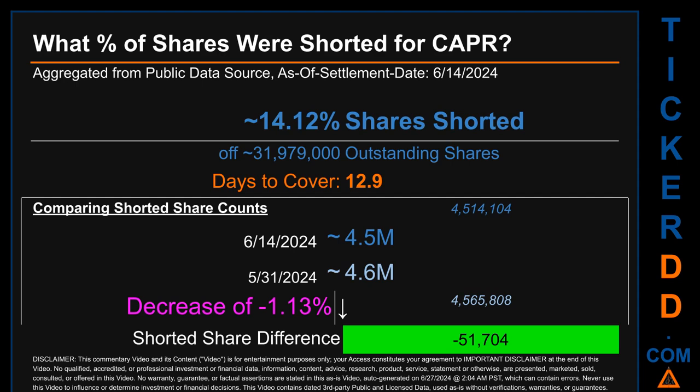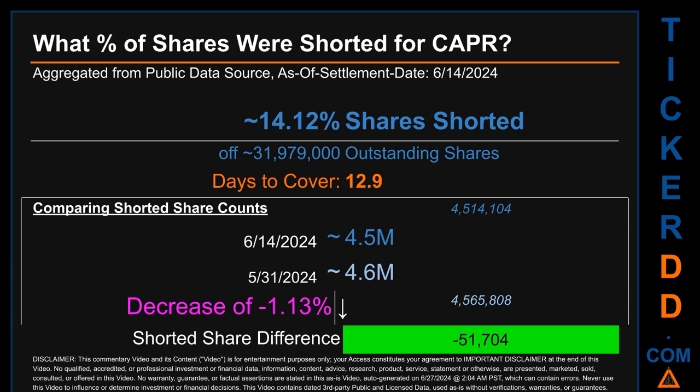What percentage of shares were shorted for CAPR, for the 2-week period ending on settlement date June 14, 2024? About 4.5 million shares of CAPR were shorted out of a total of approximately 32 million outstanding shares. Therefore, based on as-is, discovered, public data when this video was generated, the ticker has a short interest of roughly 14.12%, which I got by taking the number of shorted shares and dividing it by the number of outstanding shares to get the percentage value. Days to cover is 12.9.